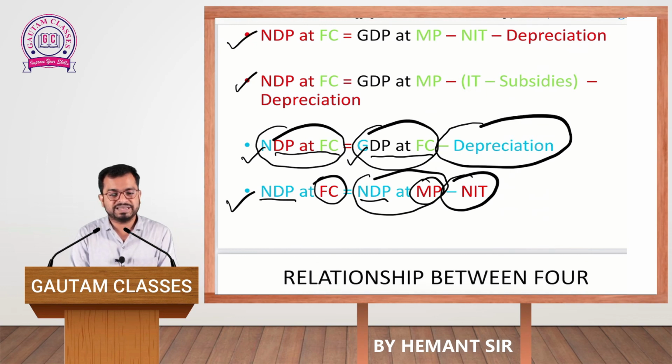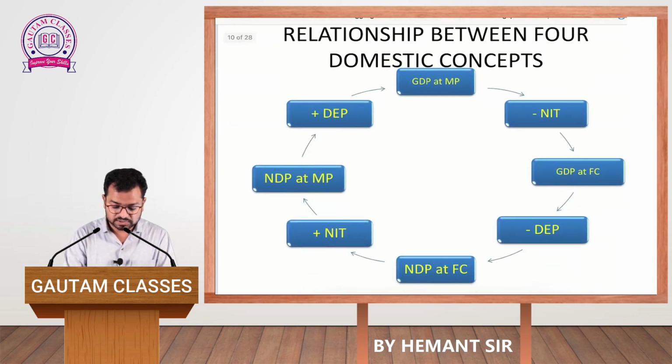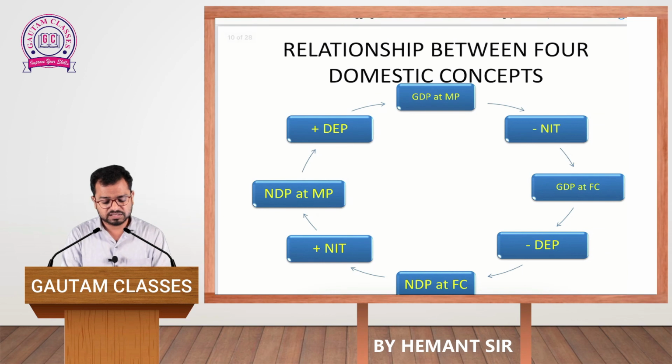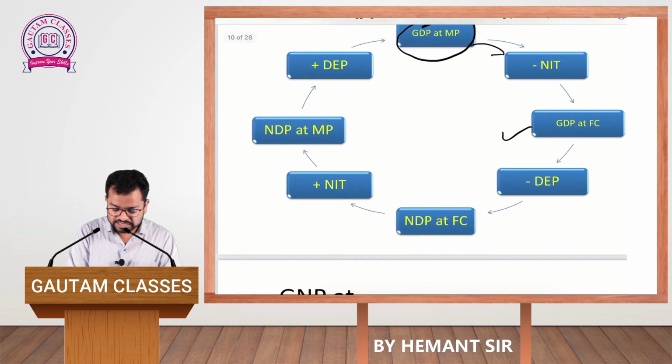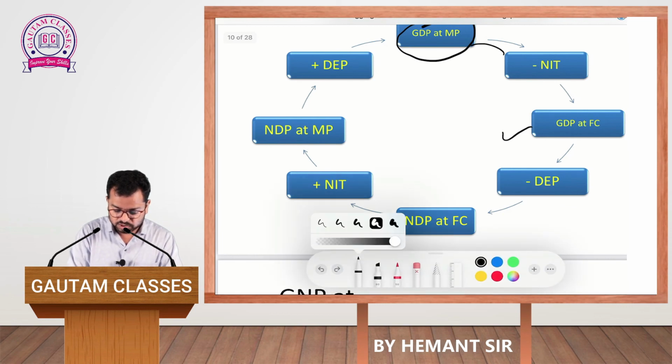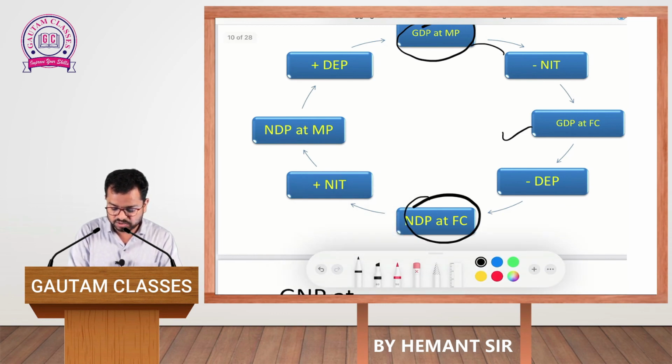These are the four concepts related to gross domestic or net domestic which we have seen till now. Now I will start with the relationship between these four domestic concepts. We will see a short summary here. First, we saw GDP at market price. If you want to calculate the value of GDP at factor cost, you are required to subtract the value of NIT, and then from GDP at factor cost, if you want to calculate the value of NDP at factor cost, you are required to subtract the value of depreciation.